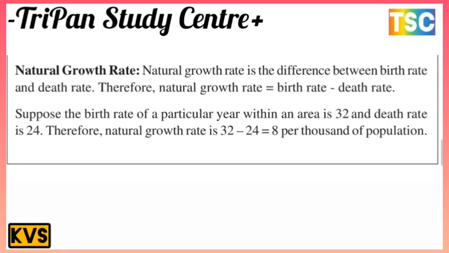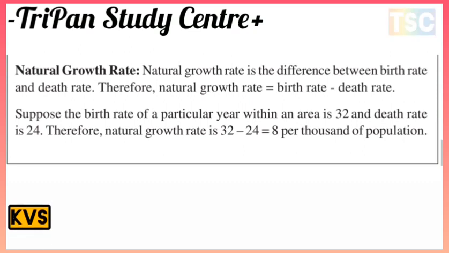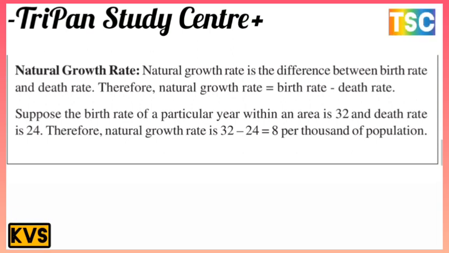The next is natural growth rate. Natural growth rate is the difference between the birth rate and death rate. Therefore, natural growth rate equals birth rate minus death rate. Suppose the birth rate of a particular year within an area is 32 and the death rate is 24. Therefore, the natural growth rate is 32 minus 24, which means 8 per thousand of population.